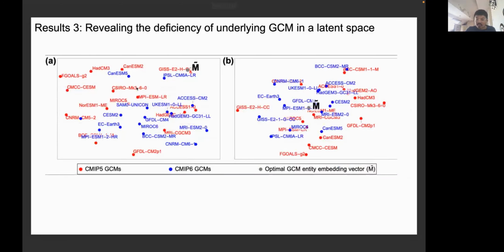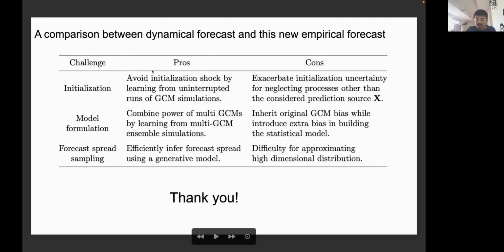But I think it's a very good practice to disentangle the model formulation bias and the intrinsic climate variability noise, that is, the noise grown from uncontrollable initialization uncertainties. So we should separately treat these two different kinds of uncertainties to make utmost use of the data and to offer foresight about how we can make better signal forecasts. So that's what I'm talking about today.